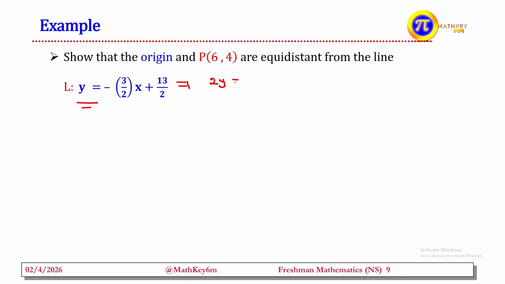This is 2y equals negative 3x plus 13, and try to bring it to one side. Moving to one side, it is equal to 3x plus 2y minus 13 equals 0.